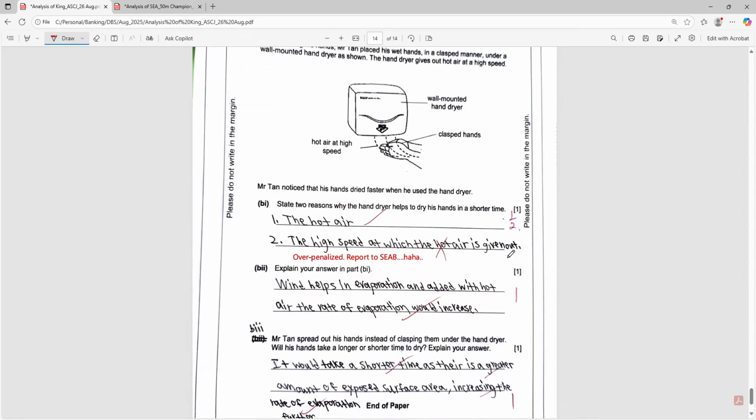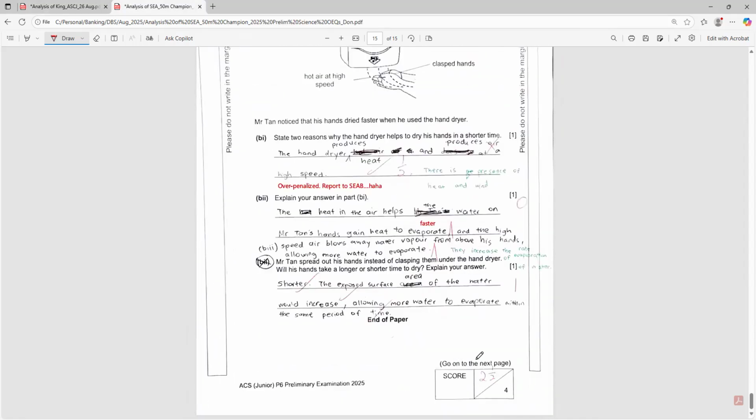Okay, this one is over penalized. I think this student should be given half a mark because it says state 2 reasons that help the hand to dry faster, right? So the hot air is present and also the high speed at which the hot air is given out because the wind velocity will increase the rate of evaporation. Okay, notice this child also mentioned the hand dryer produces heat and produces air at high speed. So half a mark. So I think it's over penalized because if you check the model answer, the presence of heat and wind. So air is actually wind, right? Air at a high speed. So this part I find is over penalized. And the rest is okay.